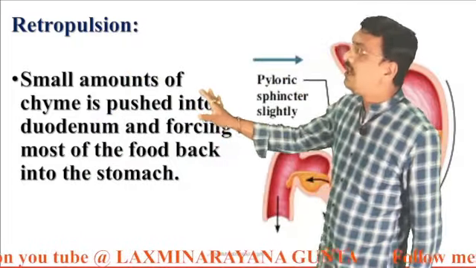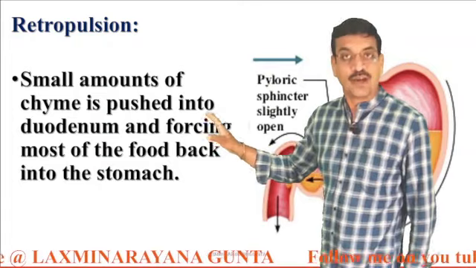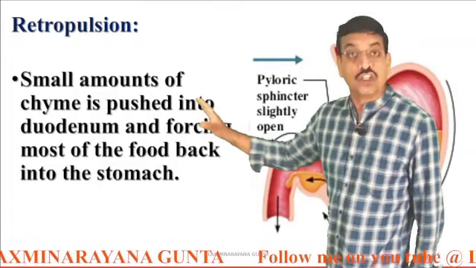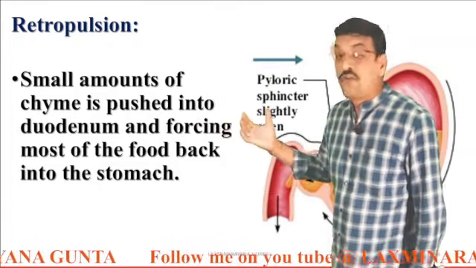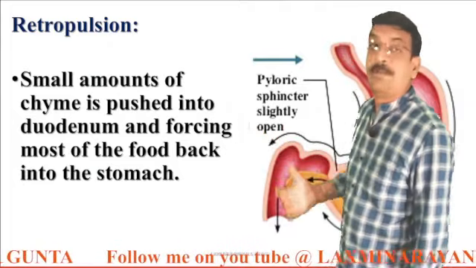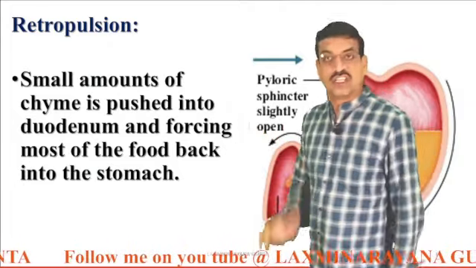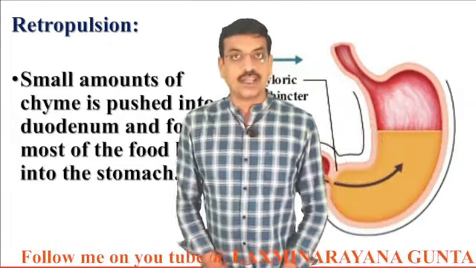Small amounts of chyme, which is nothing but partially digested food, are pushed into the duodenum, forcing most of the food back into the stomach, which is nothing but retropulsion.